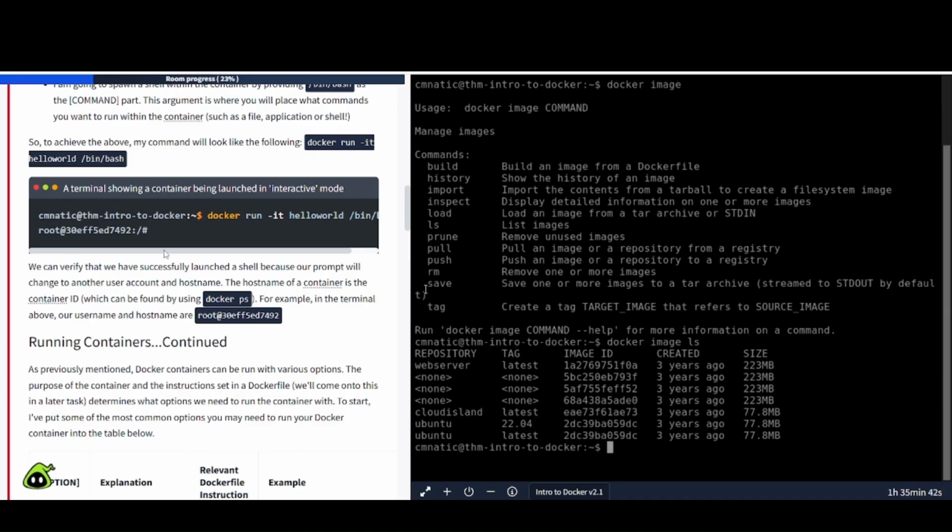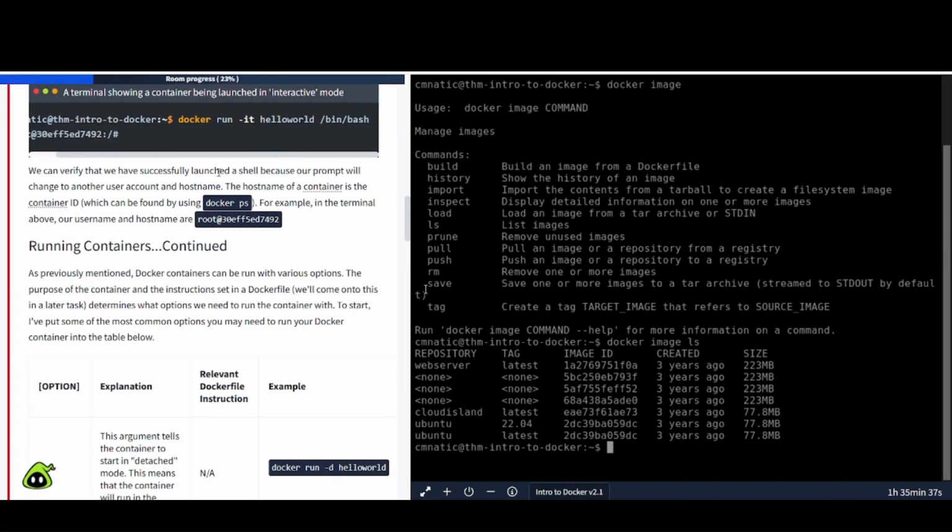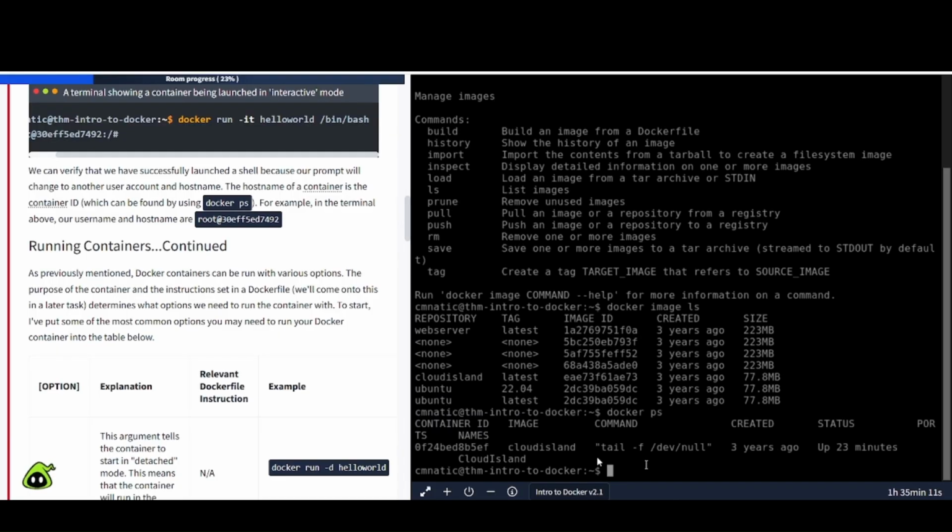All right, and here is what it looks like in the terminal. For interactive mode, we can verify that we have successfully launched a shell because our prompt will change to another user account and hostname. The hostname of a container is the container ID, which can be found using docker ps. For example, in the terminal above, our username and hostname are root at, and then whatever that is there. Running containers: if we want to do that, docker ps, there we go.